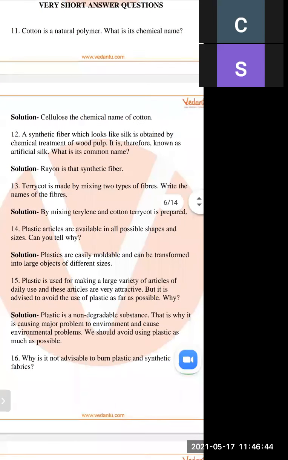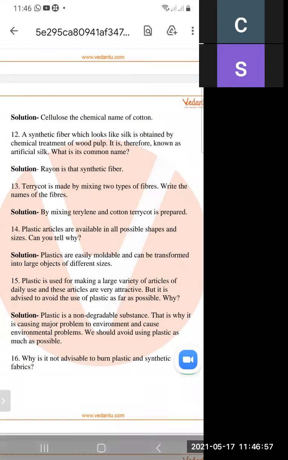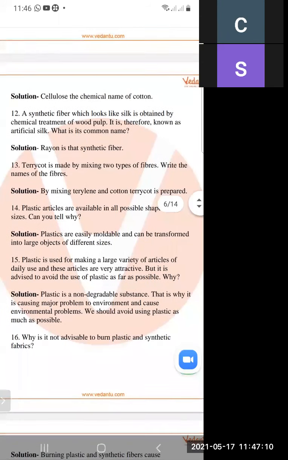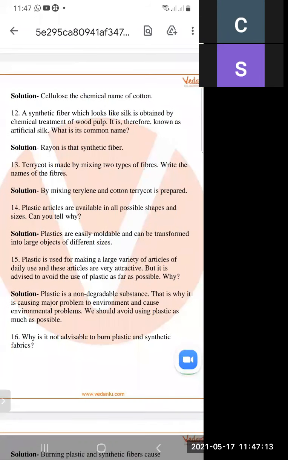And next is, terricot is made by mixing two types of fibers, write the names of the fibers. Terricot is made by mixing two types of fiber, and what are these fibers? Terri plus cot means terylene and cotton. It is made by terylene plus cotton, and by this combination we can get terricot.